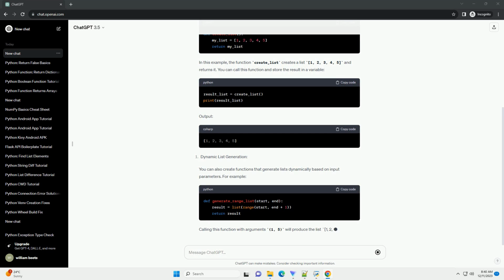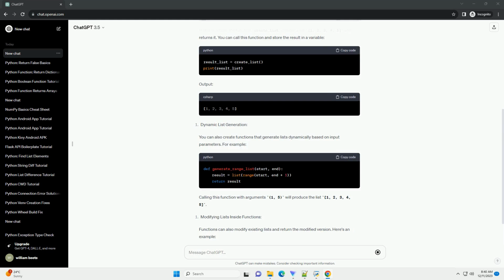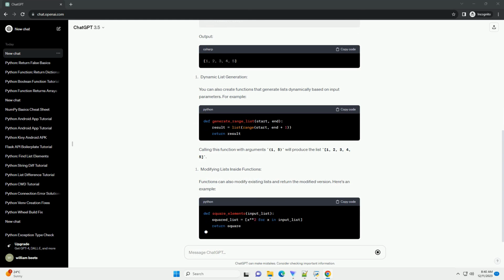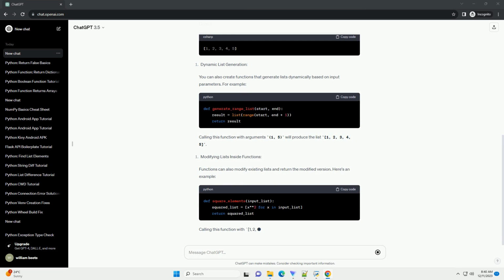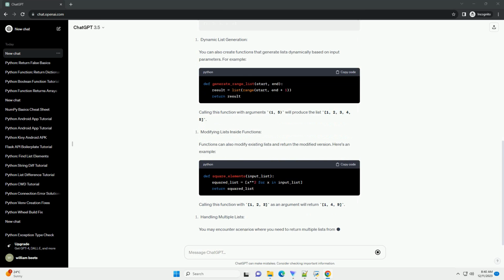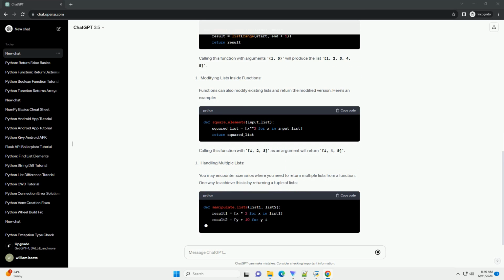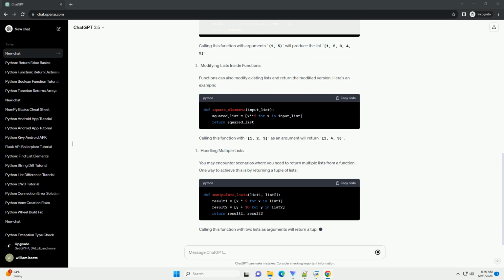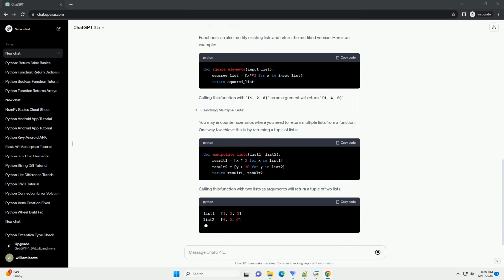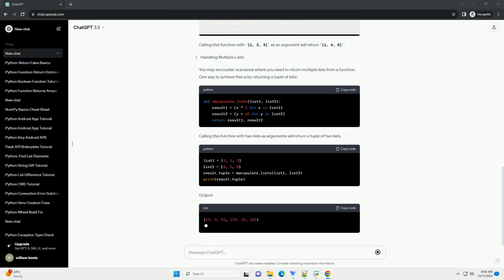to illustrate different scenarios. Let's start with the basic syntax of a Python function that returns a list. In this example, the function create_list creates a list 1, 2, 3, 4, 5 and returns it. You can call this function and store the result in a variable. Output. You can also create functions that generate lists dynamically based on input parameters. For example, calling this function with arguments 1, 5 will produce the list 1, 2, 3, 4, 5.